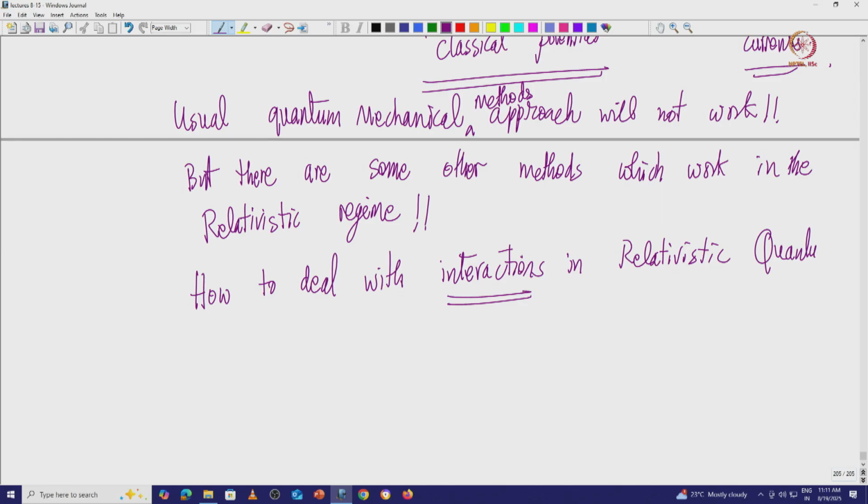In the relativistic quantum framework, what we will start doing are simple things. The full picture is a relativistic quantum mechanical picture in which everything is quantized, the field, the Dirac field, everything. The full picture is quantum field theory, which will hopefully be a next set of lectures, a different set of lectures.